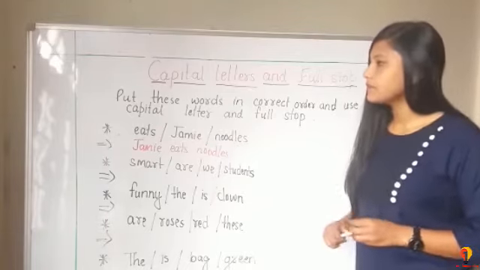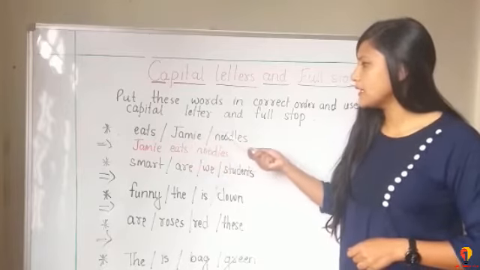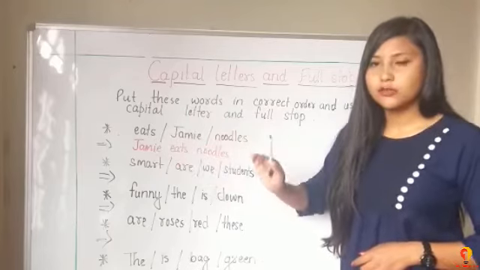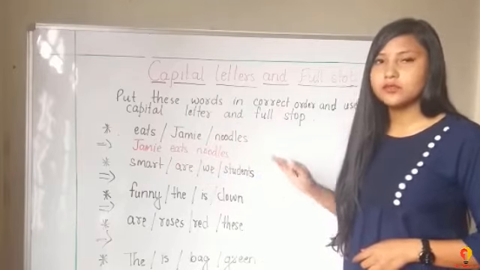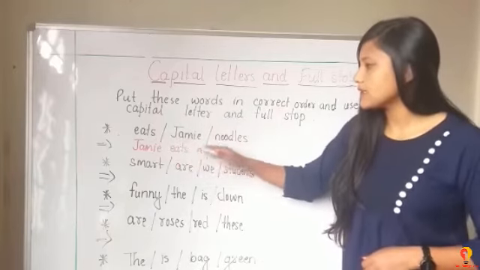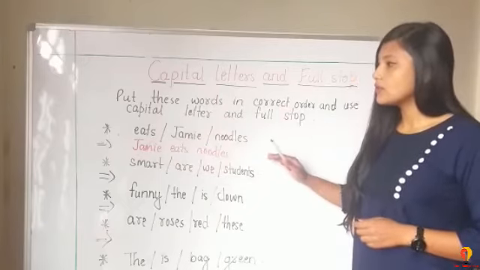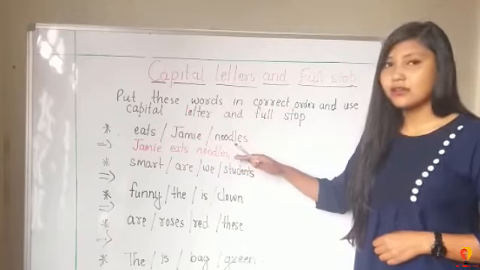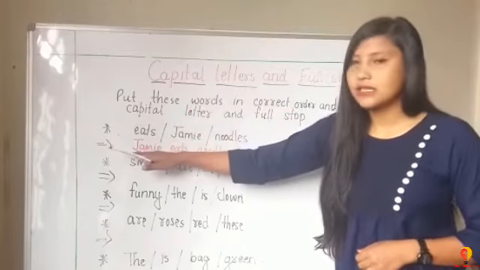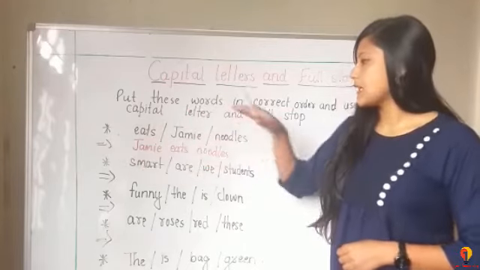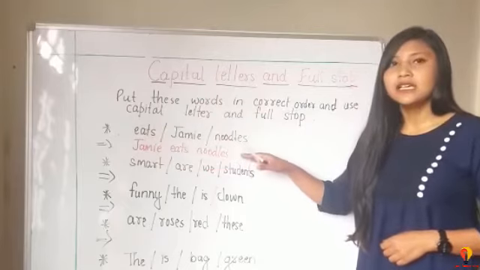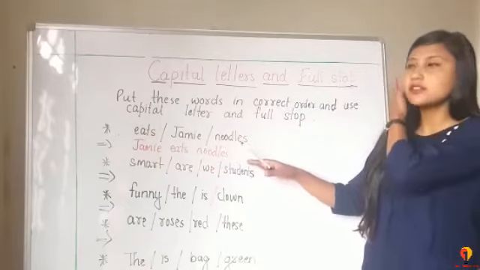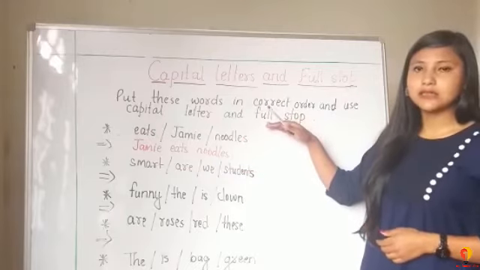Let's say this: it's jammy noodles. Here the actual place of the words should be: jammy it's noodle. Also we have to keep the words in the actual place, and the first letter will be capital, and at the end of the group of words or sentence we have to put a full stop, as mentioned in the question.